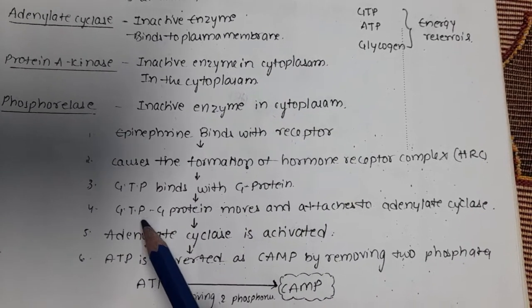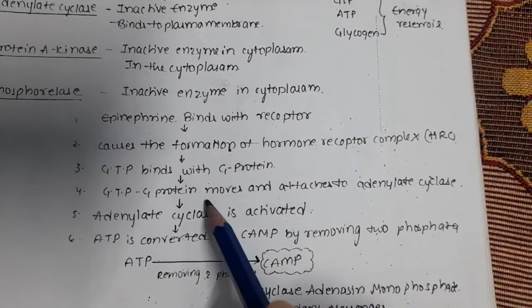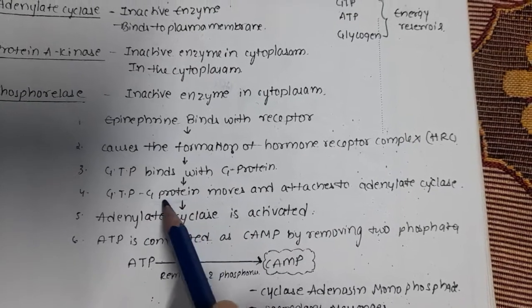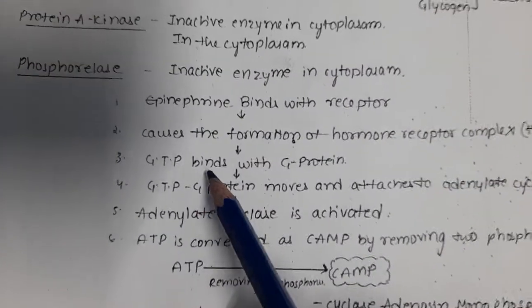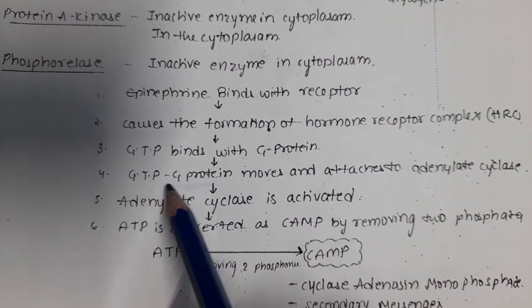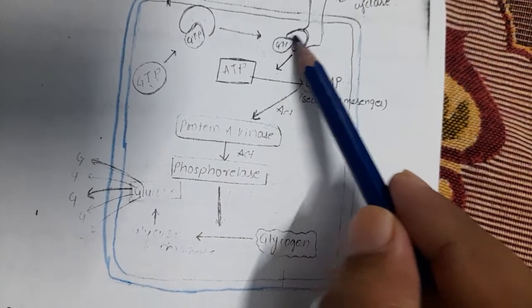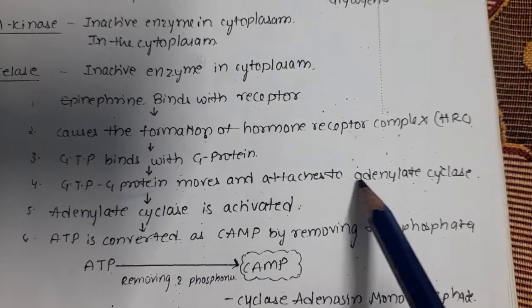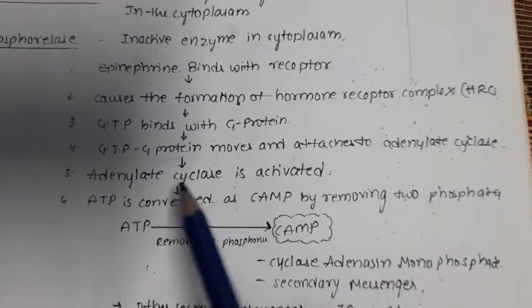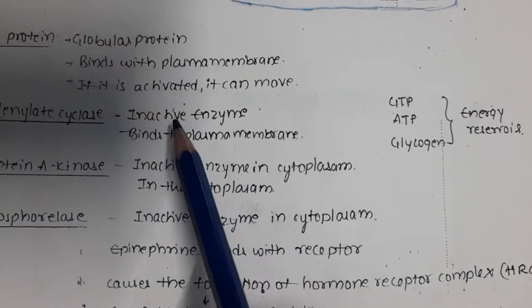Now the G protein moves and attaches to the adenylate cyclase. I told you earlier, if it is activated, it can move. Now GTP binds to the G protein and it is activated. You can see here, this is the G protein, this is GTP. These two together move and have come here. G protein attaches to the adenylate cyclase. Adenylate cyclase is activated. I told you earlier, it was an inactive enzyme.